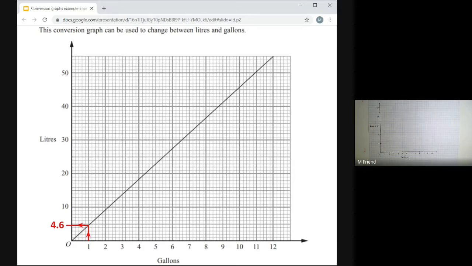Maybe when you do it, you think that looks more like 4.5. Maybe you think it looks more like 4.7 or something like that. It's about 4.6. Okay, about 4.6. But I'm going to use that.